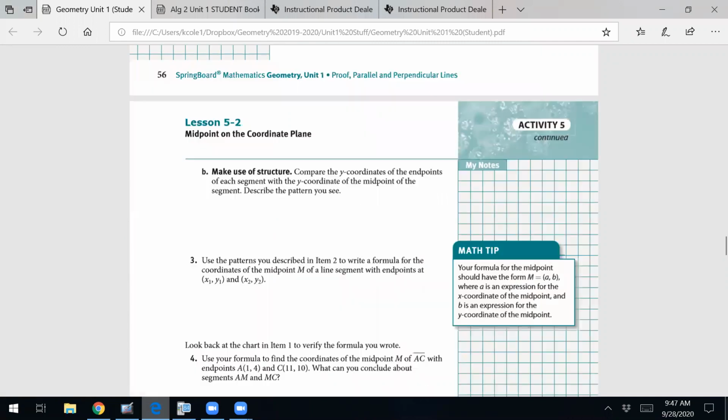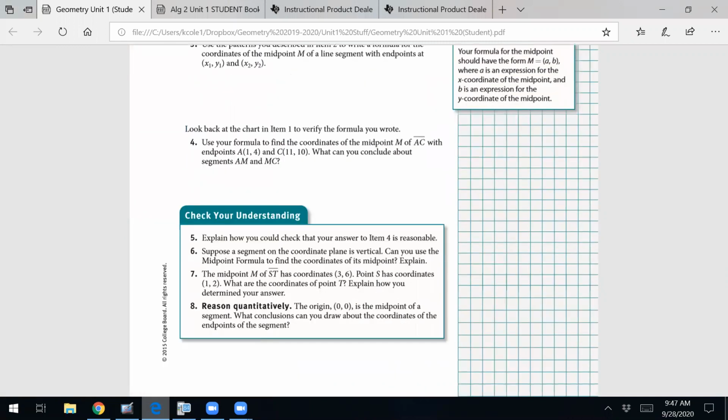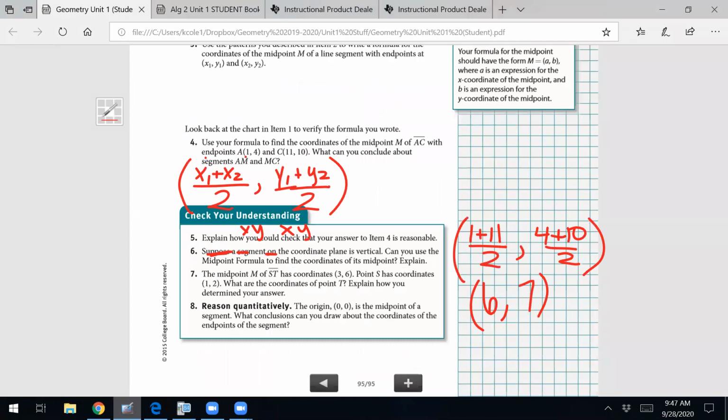It's just some random points? Okay, that's fine. What we're dealing with here is a segment from (1, 4), which would be here. We could call that A. And then we've got C, which is at (11, 10). I'm not going to get this exact, but it would be somewhere over here. This is just a sketch for us to look at.